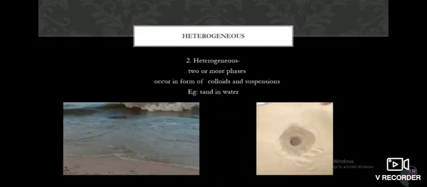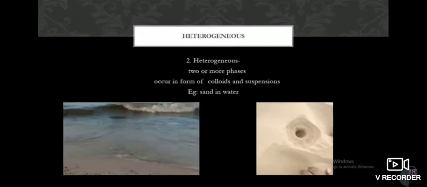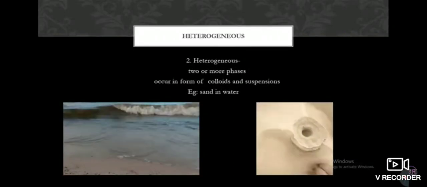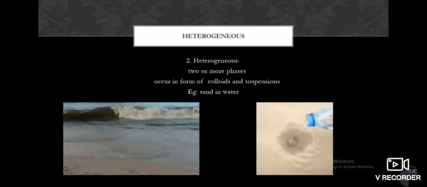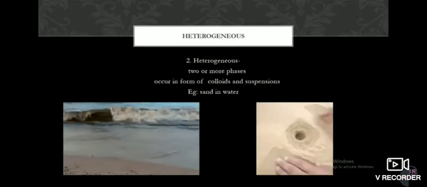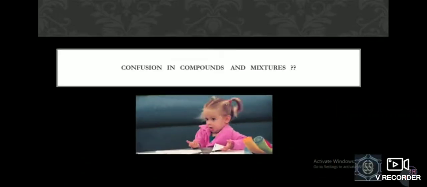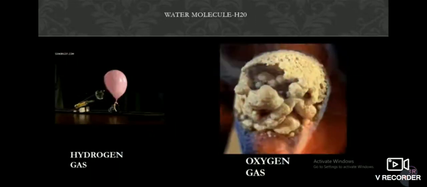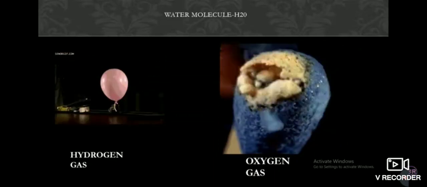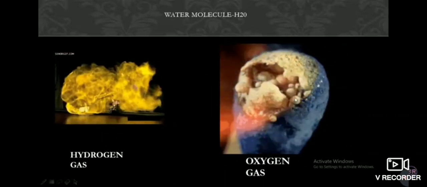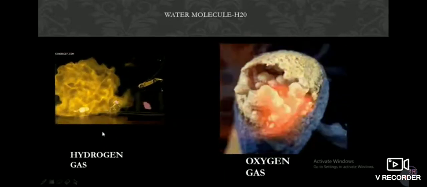But a heterogeneous mixture has different proportions of its components throughout the sample. It consists of two or more phases. Example, when you mix sand in water, it settles down and two different layers are formed. It occurs in the form of colloids and suspensions. I know you might still be confused between compounds and mixture. So let's make it clearer by taking the example of the water molecule. H2O is made up of H2 and oxygen. Oxygen gas has the property that it supports combustion, and hydrogen gas is highly combustible, as is clear from these two images.